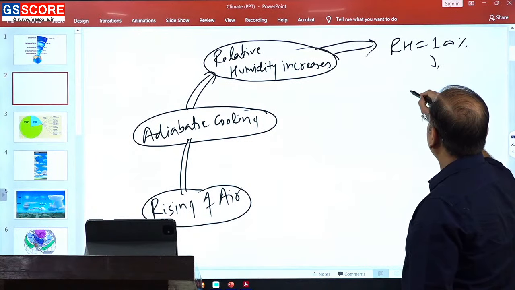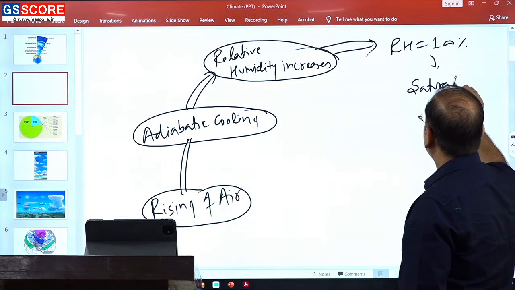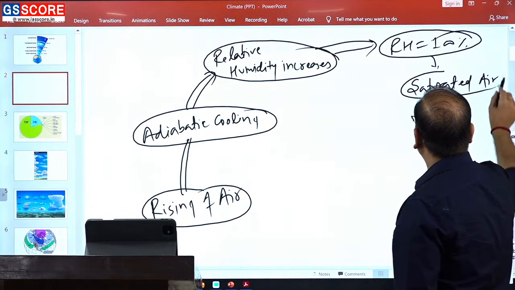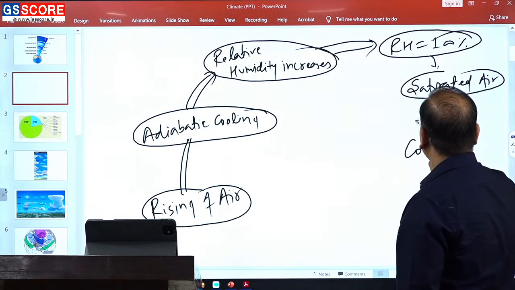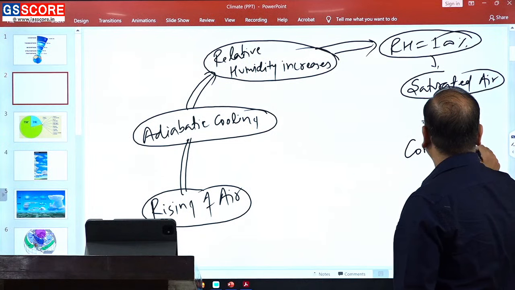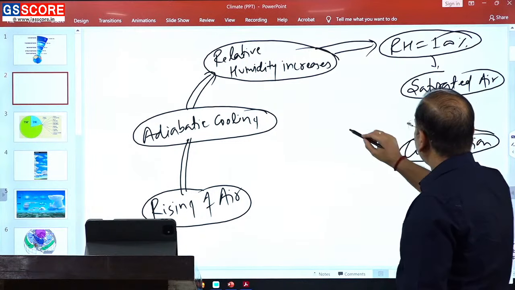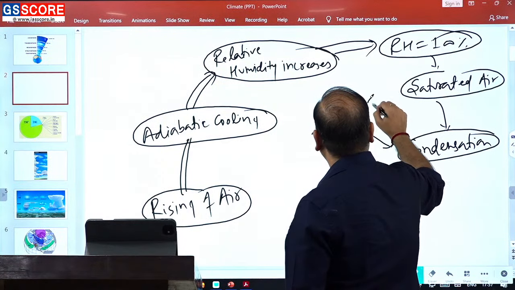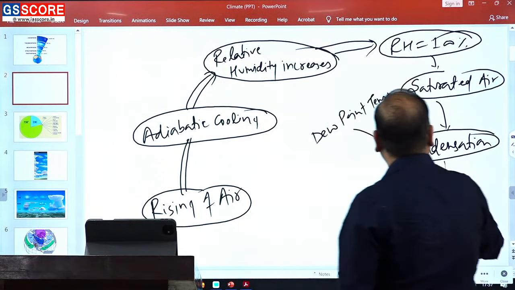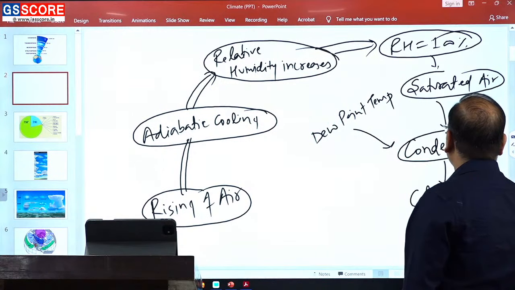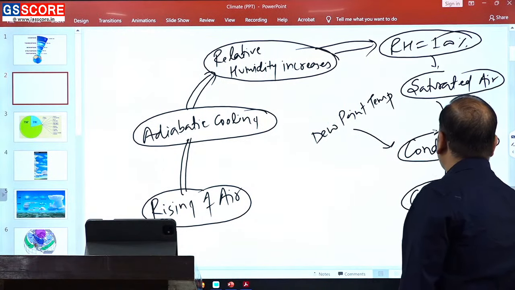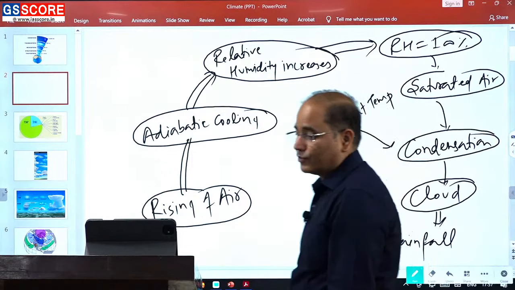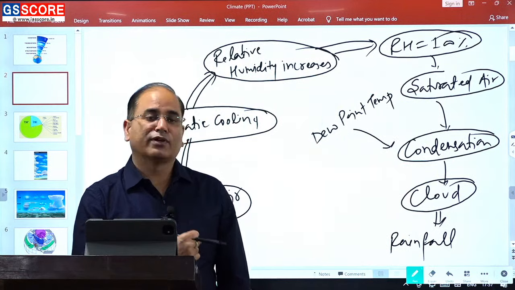that situation is known as saturated air, and if there is further rising, then there will be condensation. Condensation will take place at dew point temperature, and after the condensation there will be formation of clouds, and after the clouds there will be a rainfall. Now, here there are two interesting pieces of information that you should not miss.